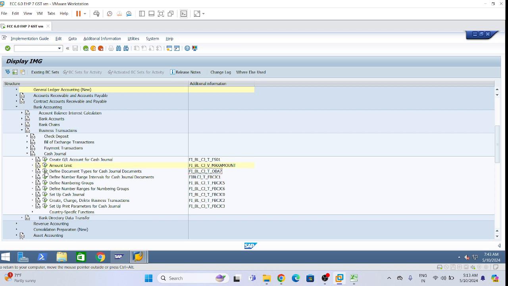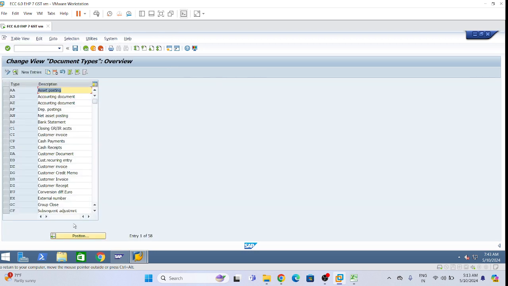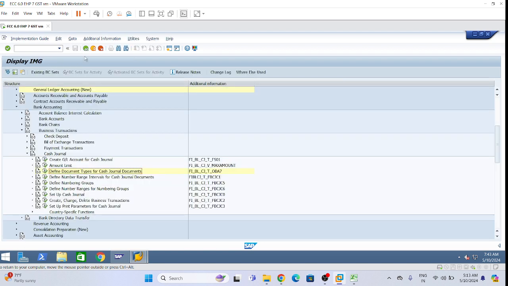What is the next heading? Define document types for cash general documents. Same, this one is document types. Like just the name they are telling, cash general document. T code is OBA7. For create GL, the T code is not FS00 here.